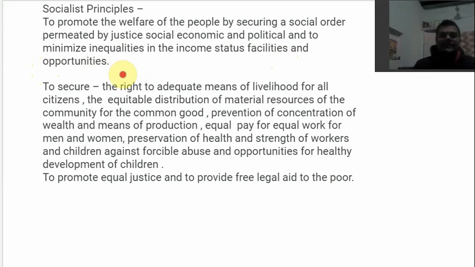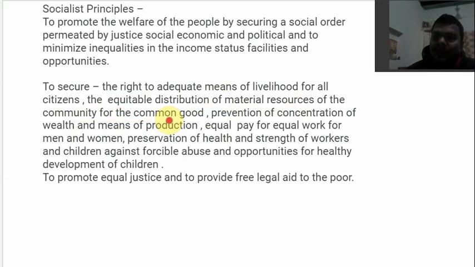The next is to secure the right to adequate means of livelihood for all citizens. Second, the equitable distribution of material resources of the community for the common good. What are the resources? Like land. First of all, land should be equitably distributed.